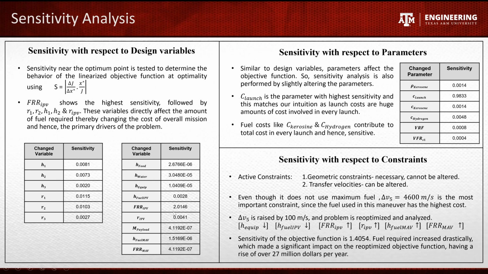So likewise, we get delta V5, the velocity maneuver required to go from low Earth orbit to deep space, as the most active constraint, and changing this constraint by quite a small amount, like 100 meters per second, changes the whole optimum value and changes the overall cost by around $27 million per year. And calculating the sensitivity with that, it gives around 1.4, which is a huge value, which is greater than many design variables' sensitivity as well.